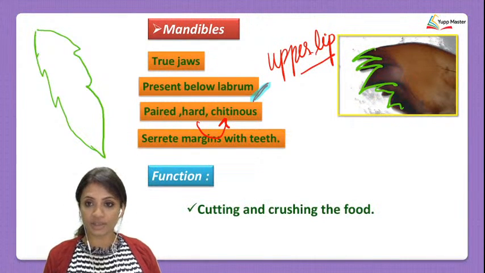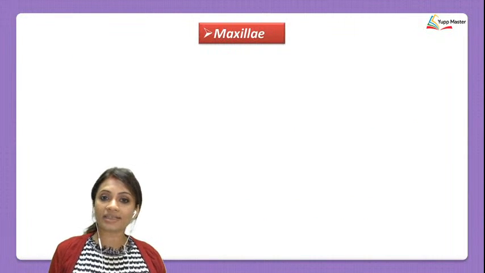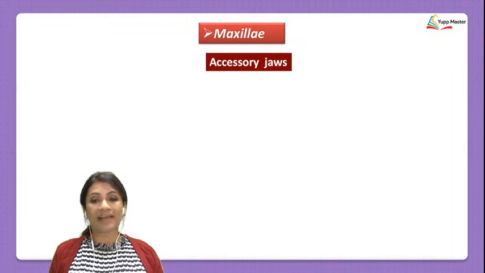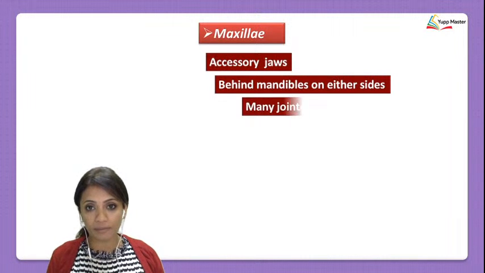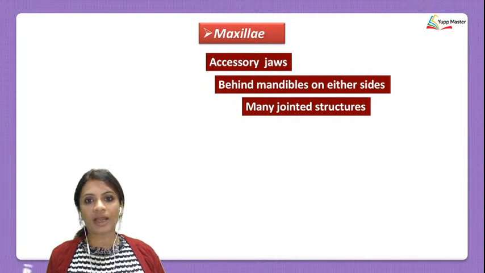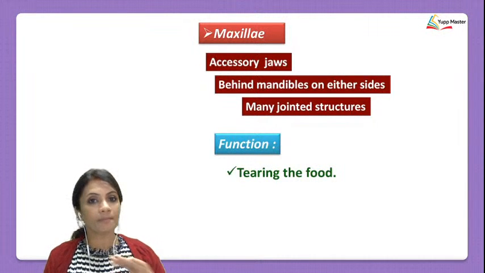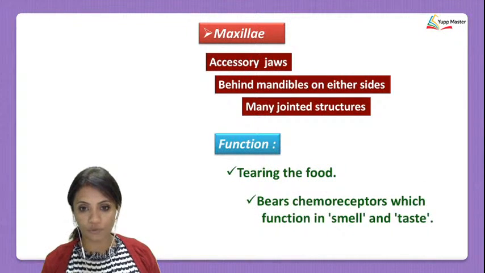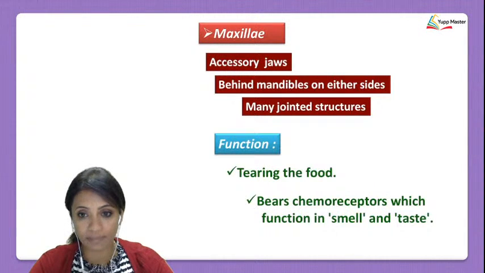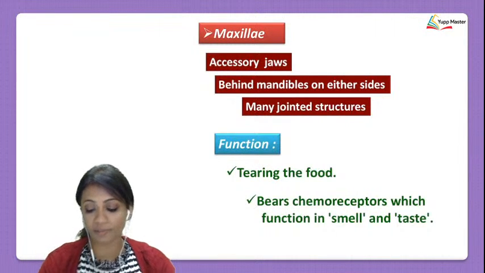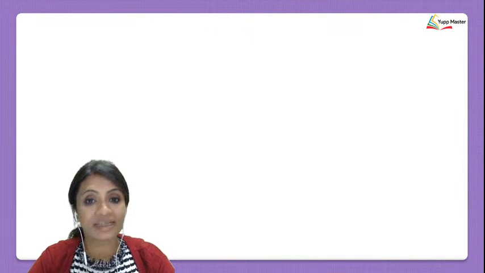And let's see the functions. The functions over here would be cutting and crushing the food. Okay, next talking about the maxillae. Maxillae are called the accessory jaws. They are located behind the mandibles on either side, and there are many jointed structures. When we see the functions of the maxillae, their major function is tearing the food. Also, they bear chemoreceptors which have a function in smell and in taste also. Remember, chemoreceptor means that they have chemical receptors for smell and for taste as well.